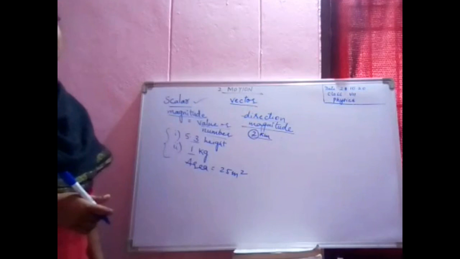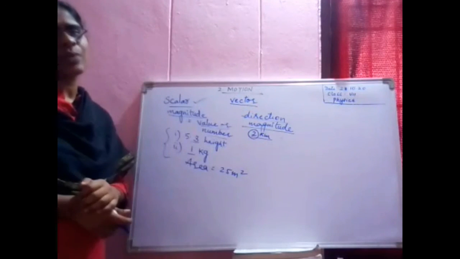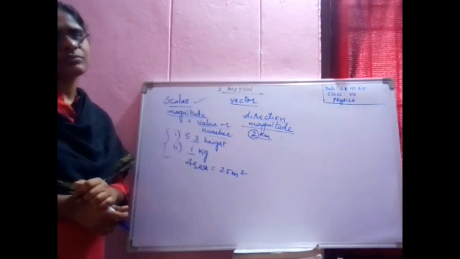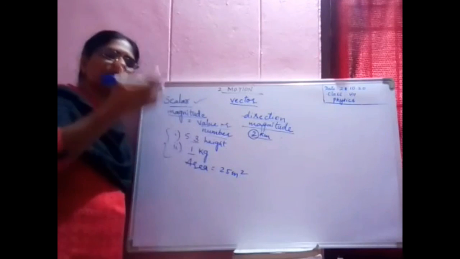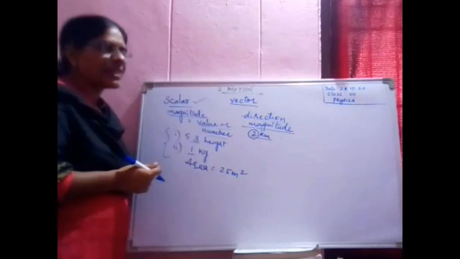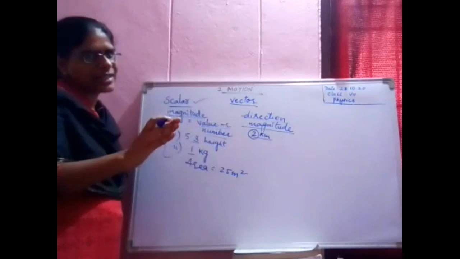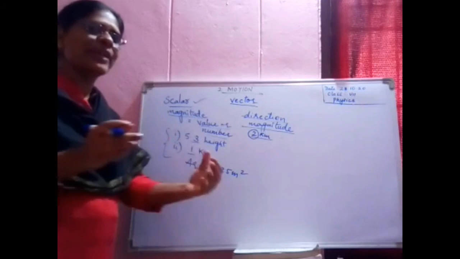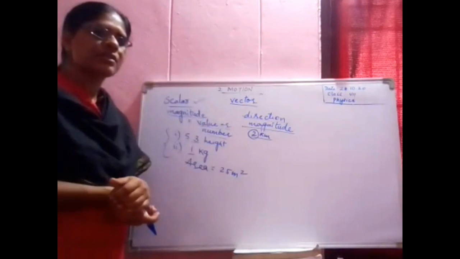Next, you have distance and displacement. Your homework is from your textbook, either from your 7th class or your 6th class textbook, find out the scalars and the vectors.